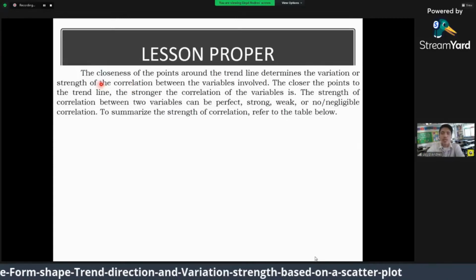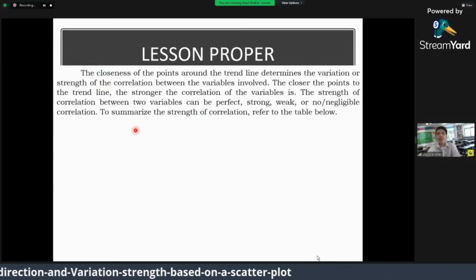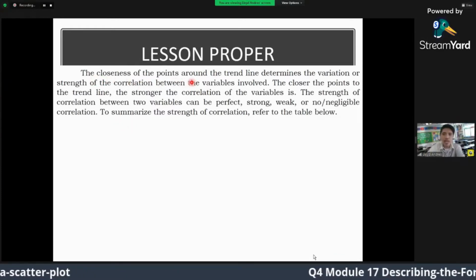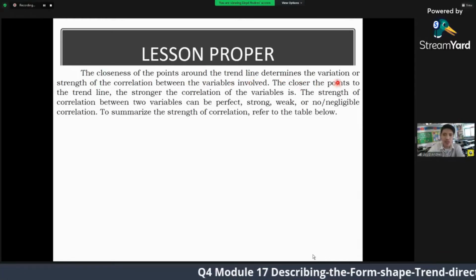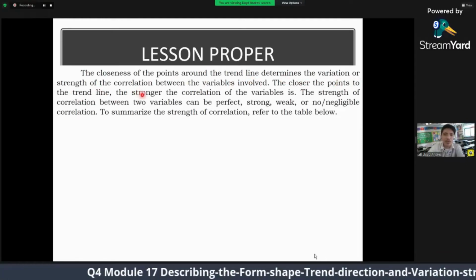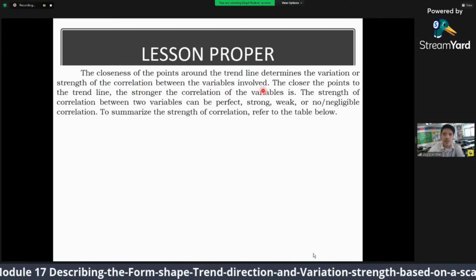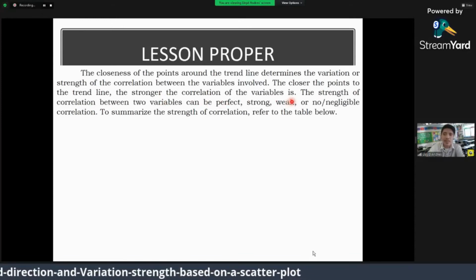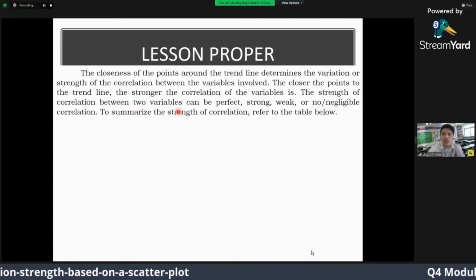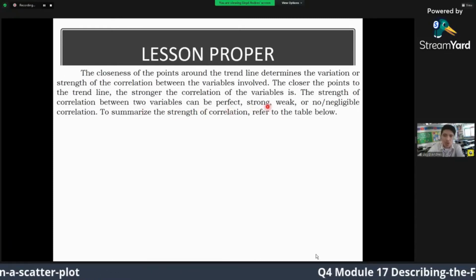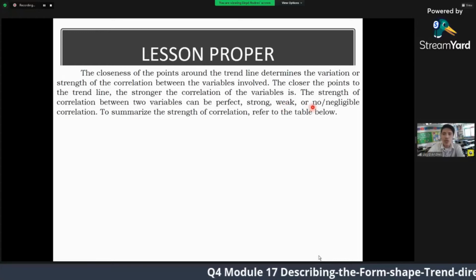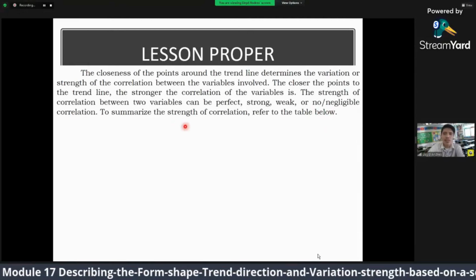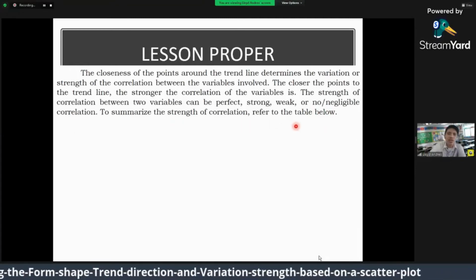So, that's about trend. Let's proceed to strength. The closeness of the points around the trend line determines the variation or strength of the correlation between the variables involved. The closer the points to the trend line, the stronger the correlation of the variables is. The strength of the correlation between two variables can be perfect, strong, weak, or no, or negligible correlation. To summarize the strength of correlation, let us refer to the table below.